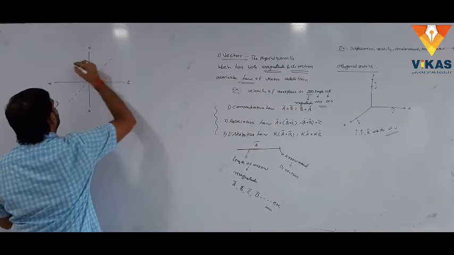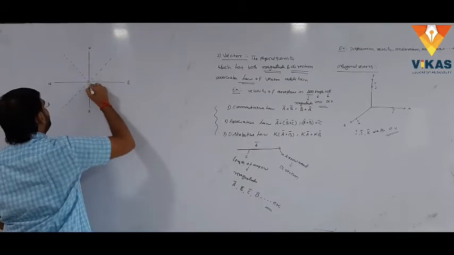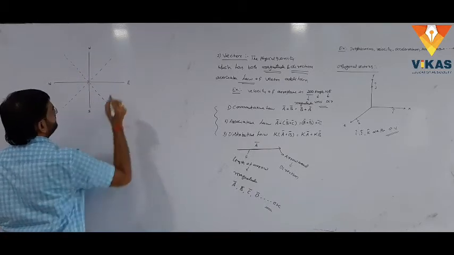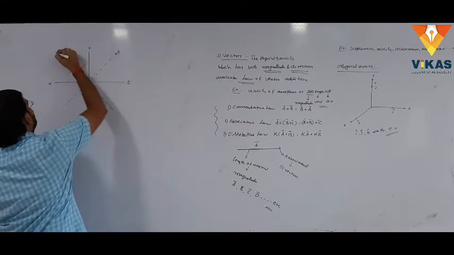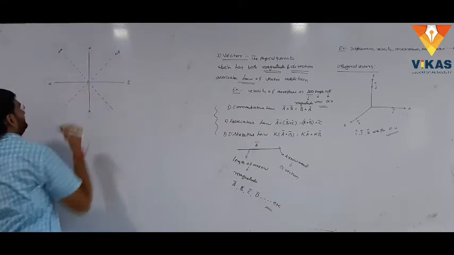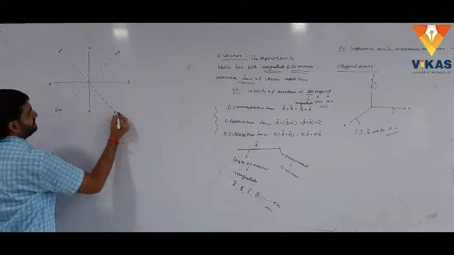In between, two more directions are there like this. Here this is northeast, this is northwest, this is southwest, and this is southeast.